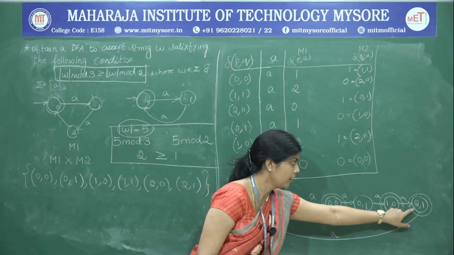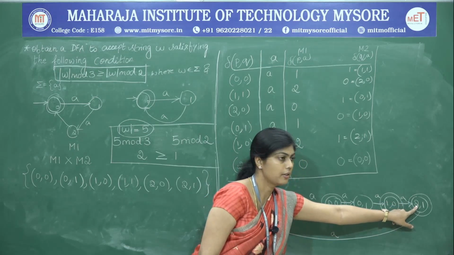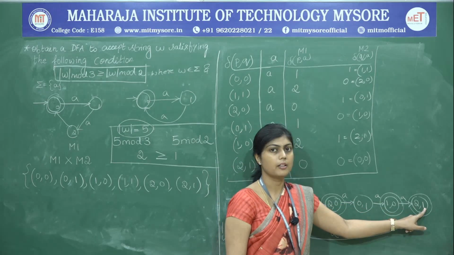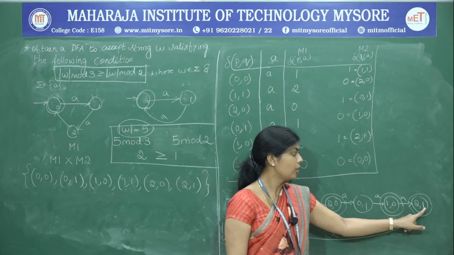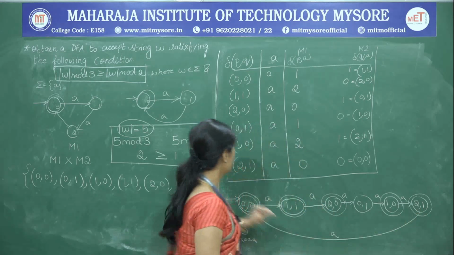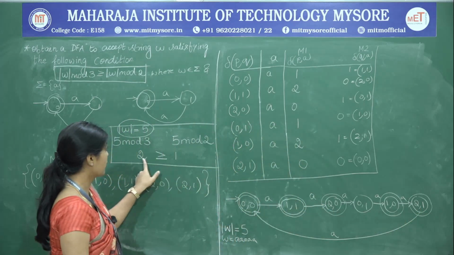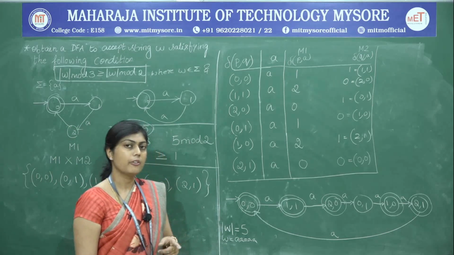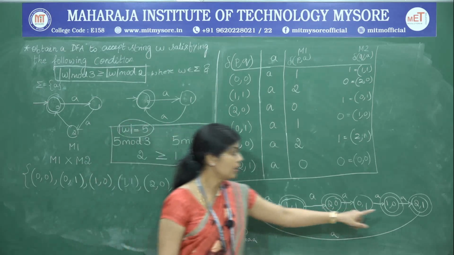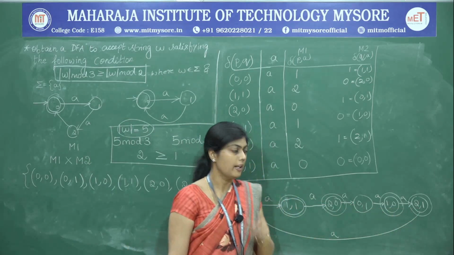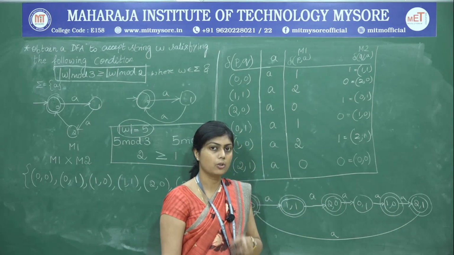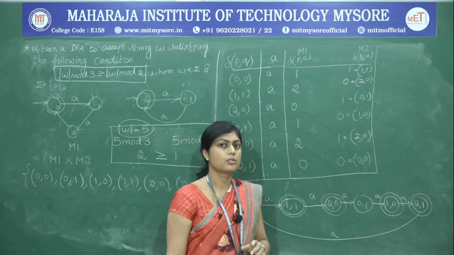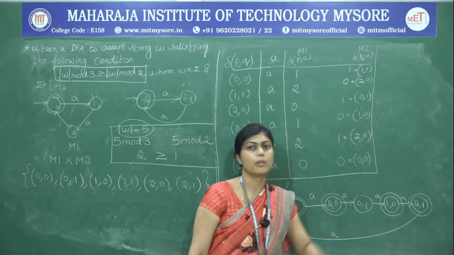Also note here that the remainder when divided by 3 is 2 and the remainder when you divide the same number by 2 is 1. So, that is nothing but the same remainders that we have got here. So, every length when divided by 3 gives remainder 2, and every length when divided by 2 gives the result 1, all those strings are accepted at 2 comma 1.